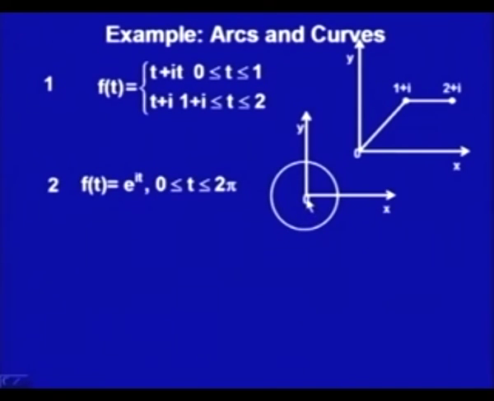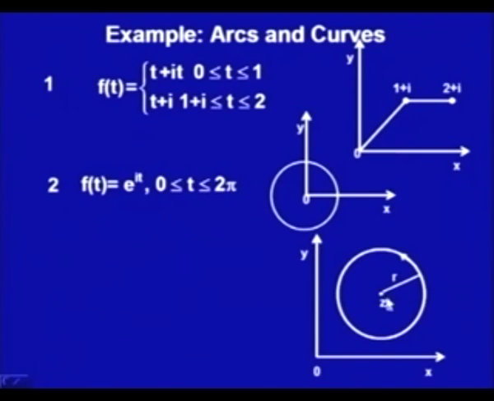Now, if I generalize it, that is, I take a circle with radius r and center z naught, oriented anti-clockwise, what would be the equation of this one? In a similar manner, here we have e to the power i t. Now the radius is r, whereas here the radius was 1. So I just have the radius as r.